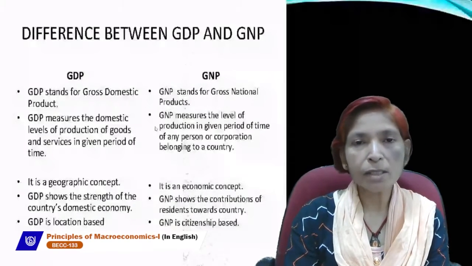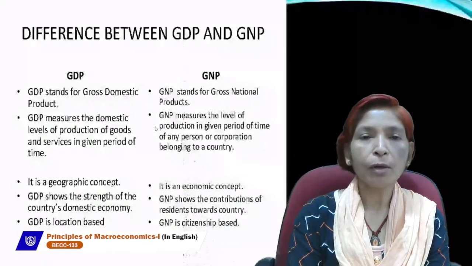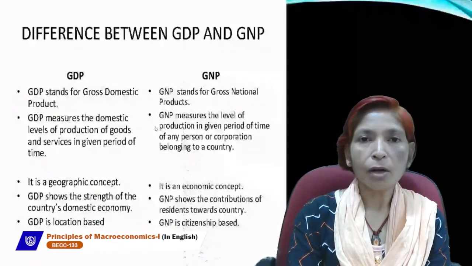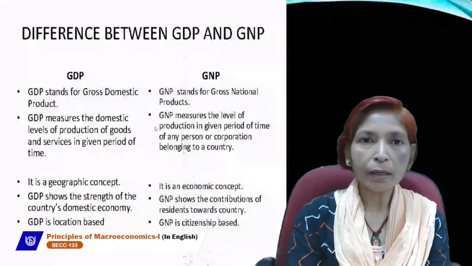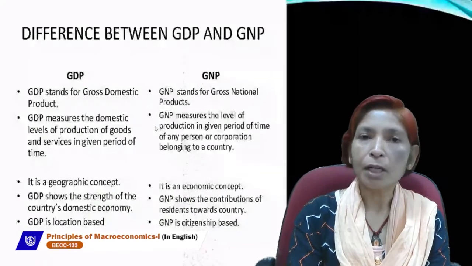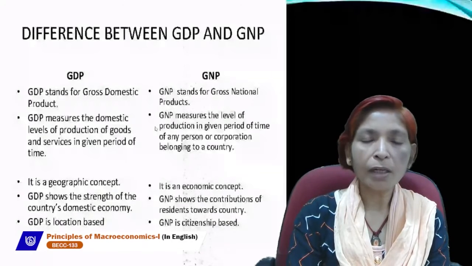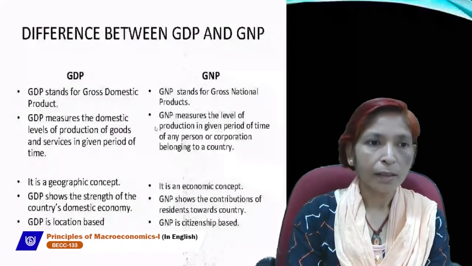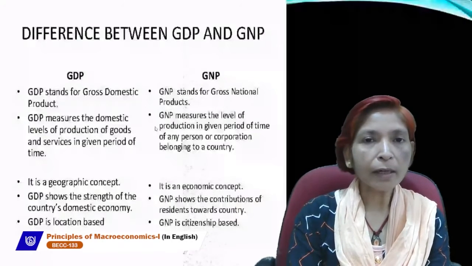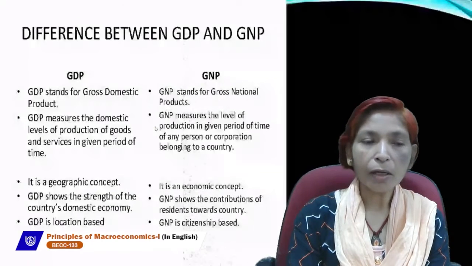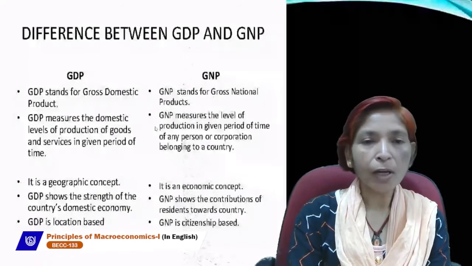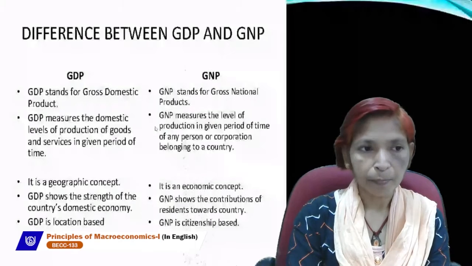Now what is domestic territory? Domestic territory is the geographical or political boundary of a nation. In this domestic territory, we include all the territories which are related with political or economic boundaries. Economic means where we earn money income.